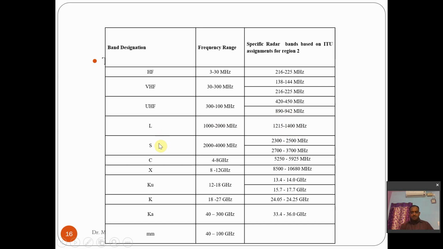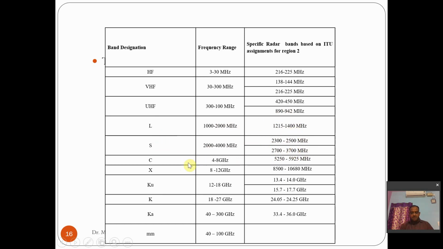The next band is S band, which extends from 2000 to 4000 megahertz. There are two bands here. 2300 to 2500 megahertz is one band. 2700 to 3700 megahertz is another band. So here we got three bands till now.